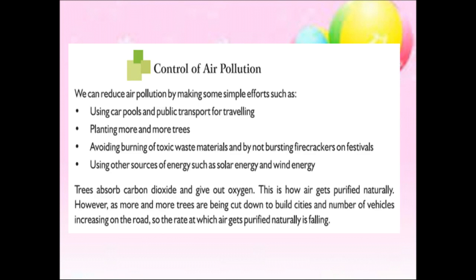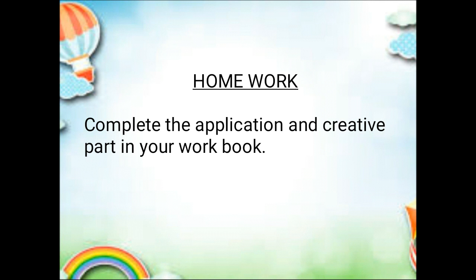So how can we control this air pollution? We can use public transport for traveling, plant more and more trees, and we should avoid burning toxic material and bursting firecrackers, and we should use other sources of energy such as solar and wind energy. In such a way we can reduce or control air pollution. So these are the topics we had discussed under chapter 6, children.